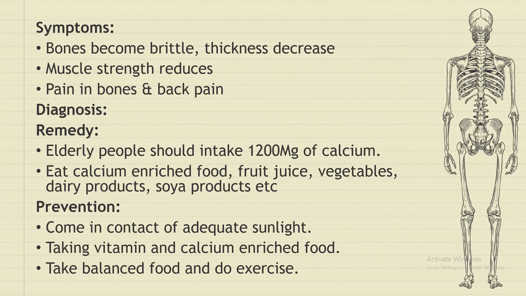Now, what are the remedies we should follow? The elderly people should take at least 1200 milligrams of calcium. They should eat calcium enriched food and dairy food, and they can also eat different types of fruit juice, like orange juice, and vegetables. They can also eat soya products, which are very enriched in vitamins and mineral salts.